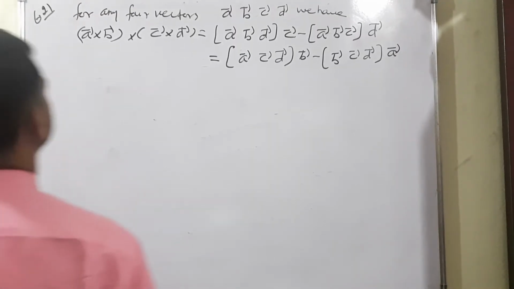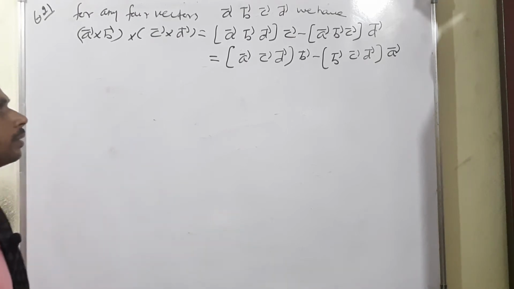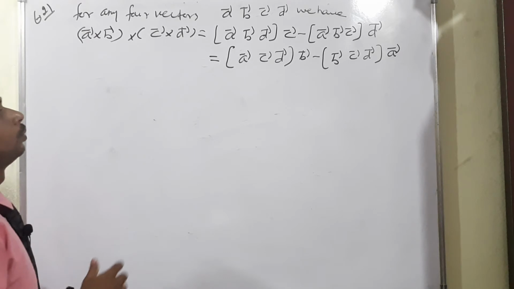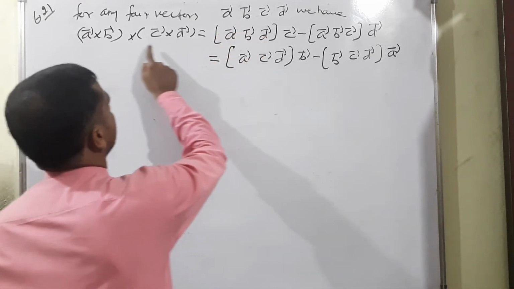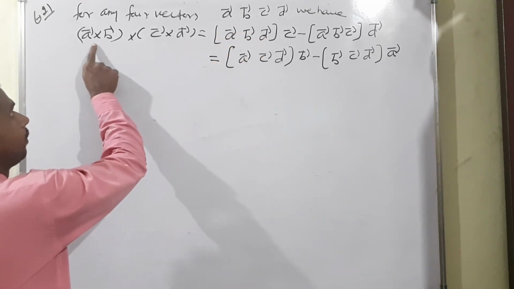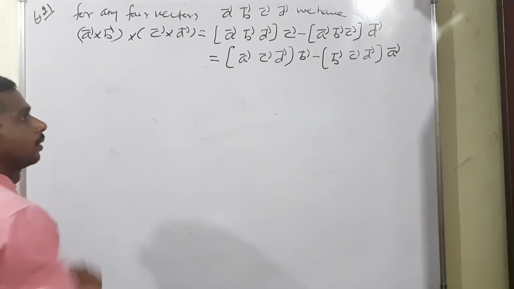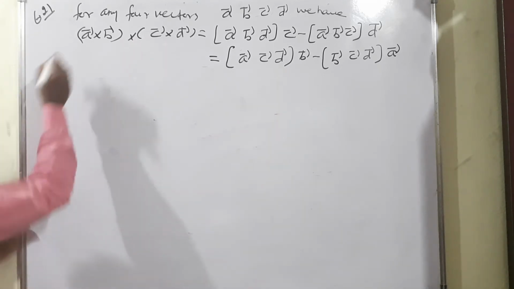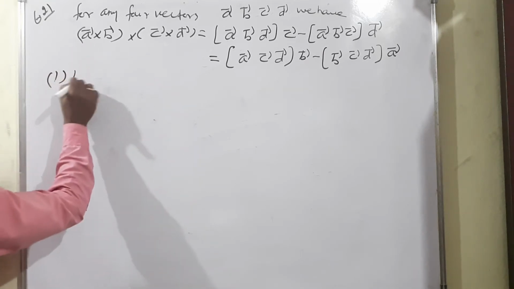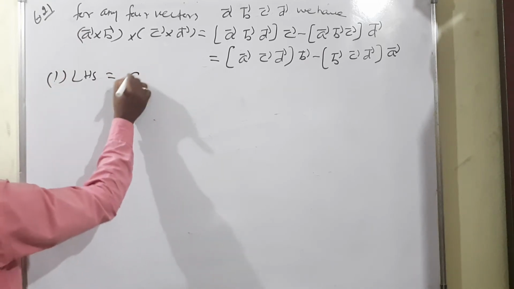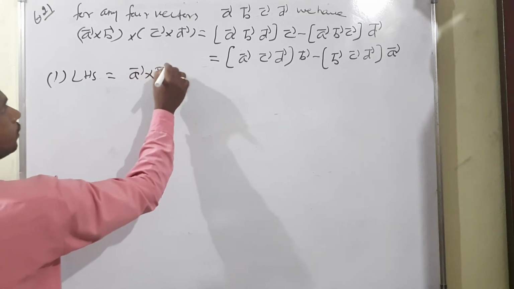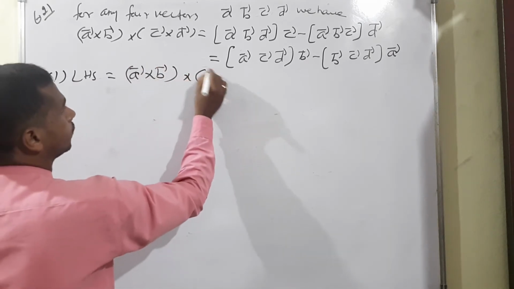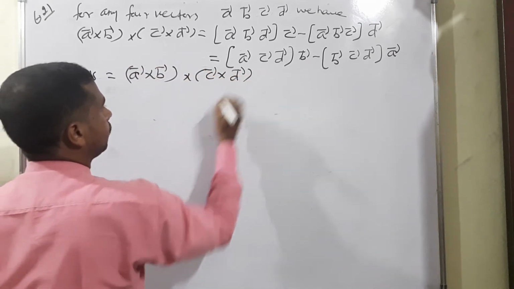Moving to example 6.21. For any four vectors A vector, B vector, C vector, D vector, we have to prove the two types. Okay, but on the left hand side the same concept: A vector cross B vector cross C vector cross D vector. But the output we have to show in two types. Okay, I will move on. Condition number 1, consider the LHS. What is the LHS term? A vector cross B vector, then cross C vector cross D vector.